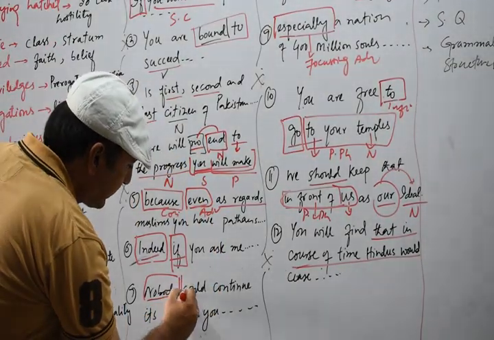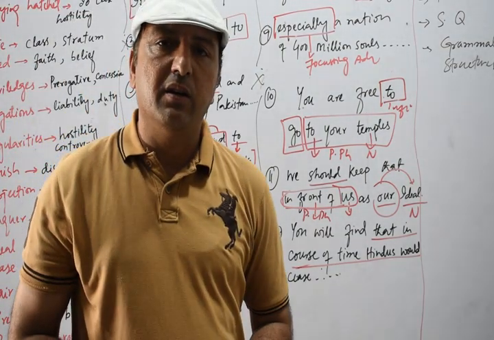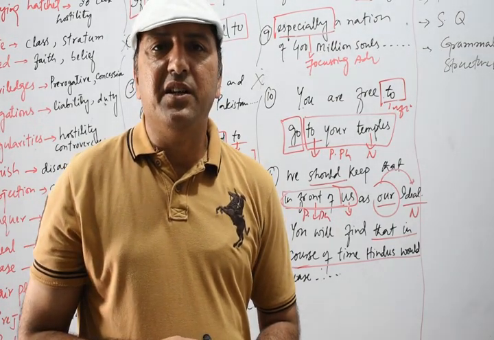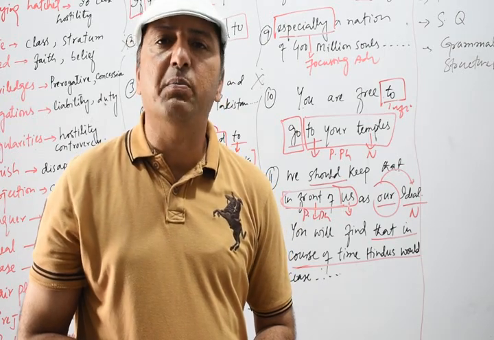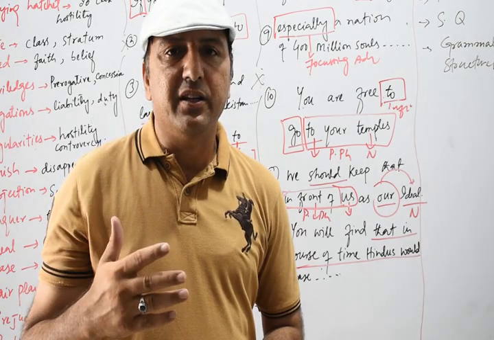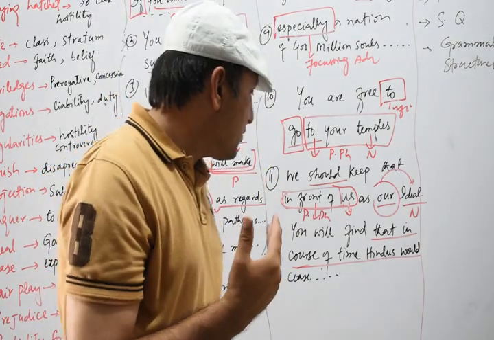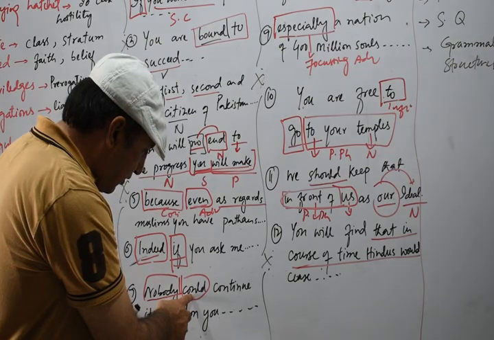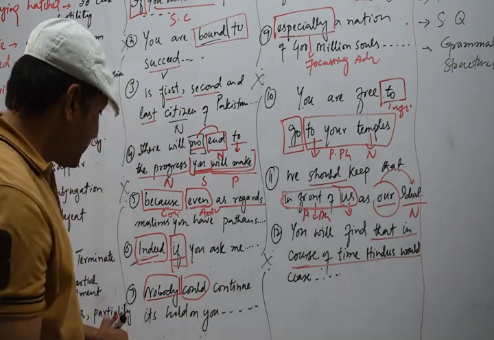And could, as you know, could is a modal verb. It is a modal auxiliary. It is known as modal because it changes its moods. For example, he could play hockey. So could shows ability. So could changes its mood. Could is a modal auxiliary. Nobody is what we call an indefinite pronoun.